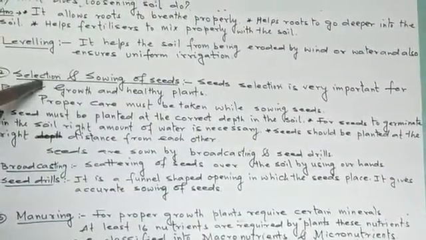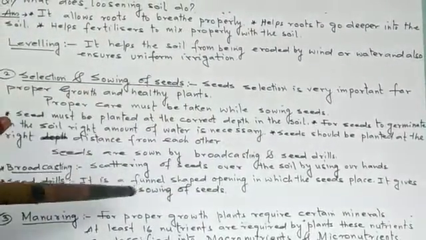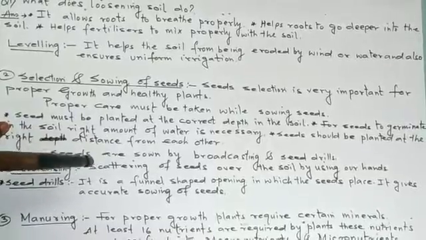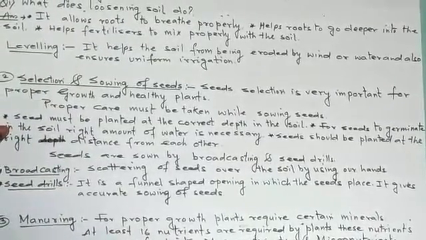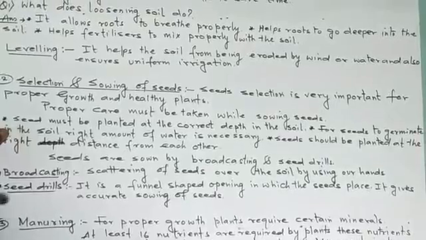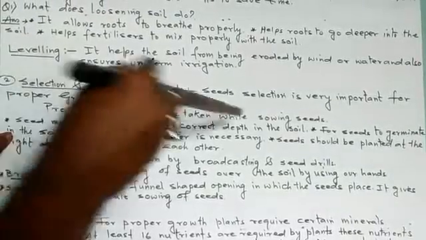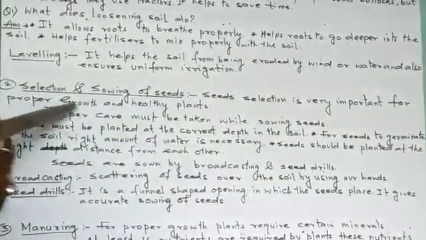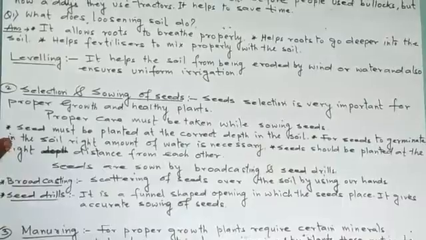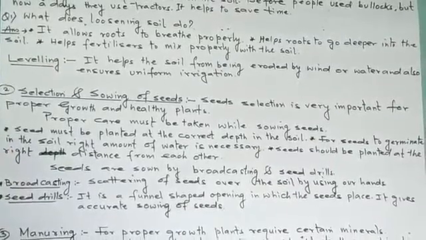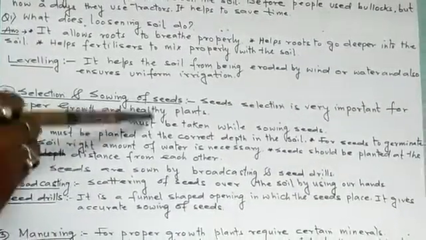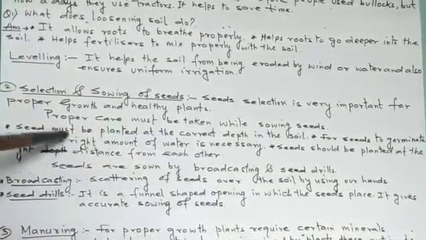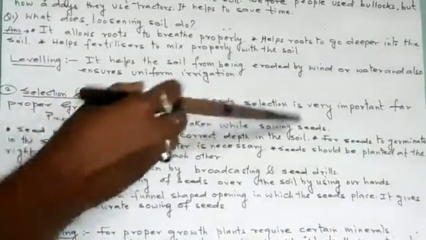Second one, selection and sowing of seeds. The seeds that we take should be very good. Seed selection is very important for proper growth and healthy plants. If the seeds are in good condition, the crop that grows will be good and healthy. Proper care must be taken while sowing seeds.